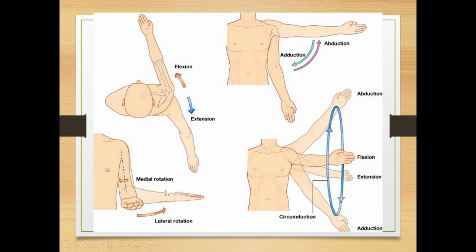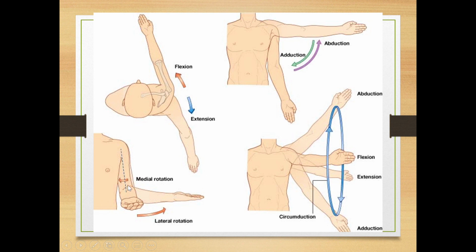See here, abduction, adduction. When you move the limbs away from the body, that is abduction. Towards the body, adduction. Flexion, if you are moving the head to the anterior side, that is flexion. If you are moving to the posterior side, it is extension.